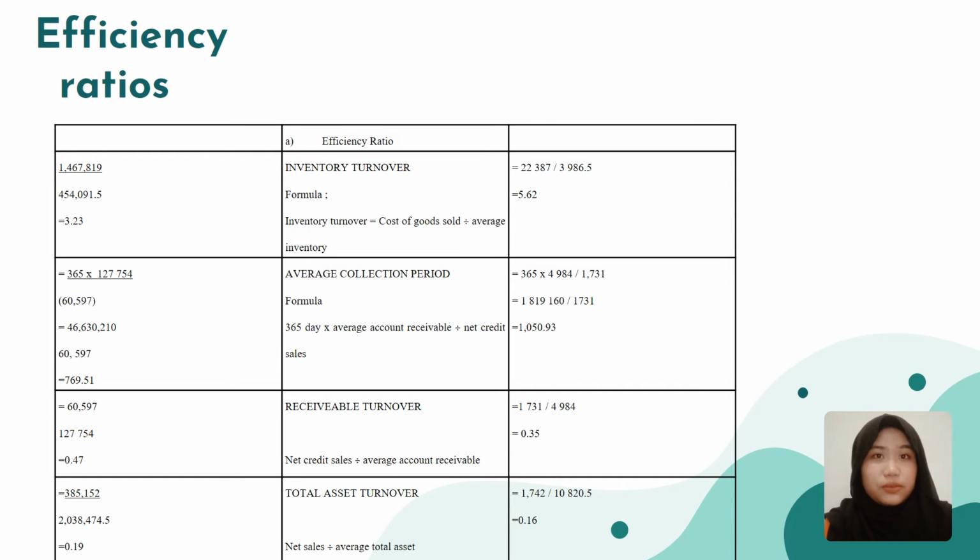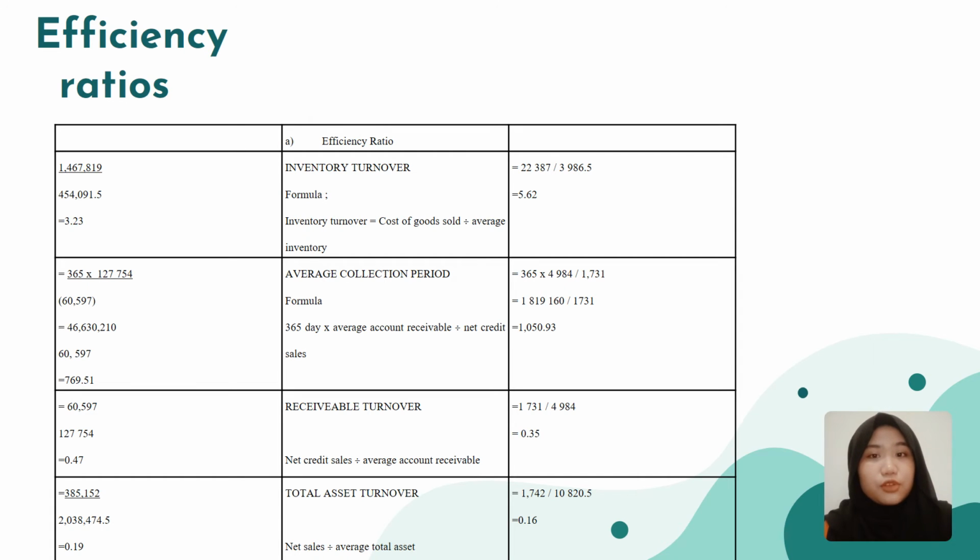For receivable turnover, the formula is net credit sales divided with average account receivable. So Mr. DIY received 0.47, while for IKEA, they gain 0.35.